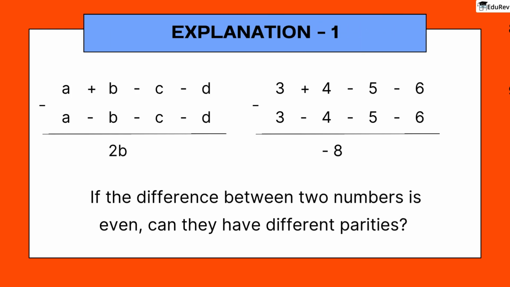So the answer is either both are even or both are odd. And here, in our case, since the first result is even, the second result will also be even. And if we do this to all the 8 expressions, we will see that all of them will be even only. Because, in every expression we are only changing one sign.